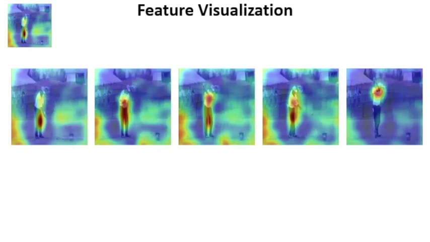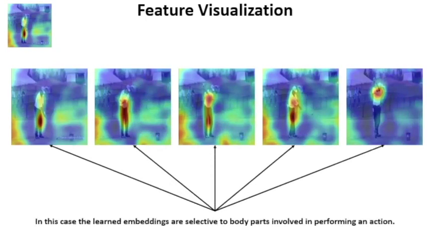Now, careful examination of the golf swing example reveals that in this case, the learned embeddings are selective to body parts involved in performing an action, such as the lower part of the body in the beginning and the upper part of the body towards the end of the action.